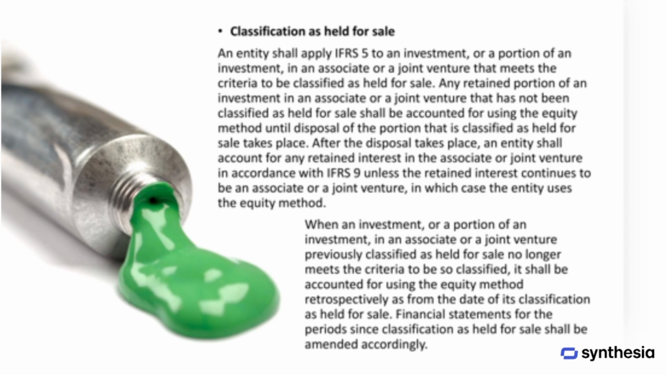However, if the retained interest still qualifies as an associate or a joint venture, the equity method should continue to be applied. If an investment or a portion of it was previously classified as held for sale but no longer meets the criteria for that classification, it must be accounted for using the equity method again. This should be done retrospectively, starting from the date it was first classified as held for sale. The financial statements for the period since the classification as held for sale should be amended to reflect this change.